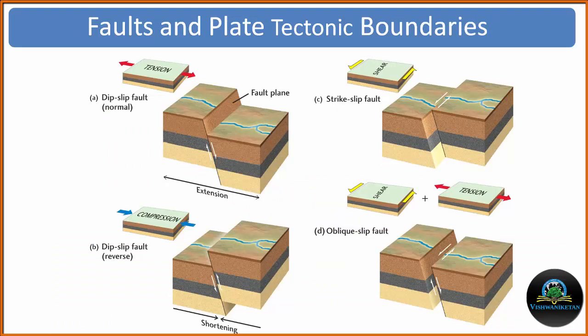Now the faults in the plate boundary, as we have already discussed: if we have an extension or tension type of environment, we will get the normal fault, and the plate boundary will be the divergent plate boundary. If we have a compression type of environment, we will get the reverse fault, and we will get the convergent plate boundary, like the example of the Himalaya. If we have shear type of movement, then we will get the slip fault or the strike slip fault. Thank you.